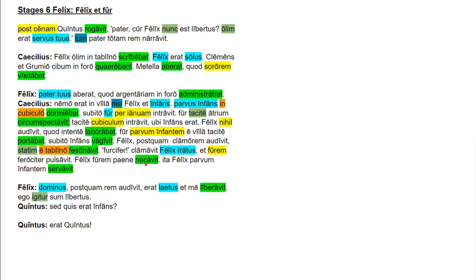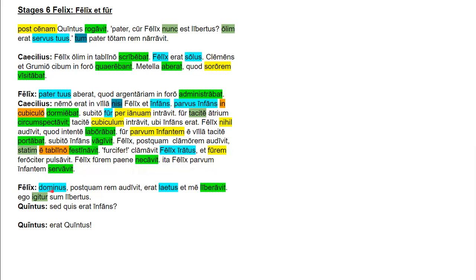Felix furem paene necavit. Nominative subject, accusative direct object, adverb, perfect tense verb. Felix nearly killed the thief. Okay. So, ita, Felix parvum infantem servavit. Ita is an adverb. It means thus. Felix is our nominative subject. Parvum infantem is our direct object. Obviously, infantem is the noun, parvum is the adjective, and servavit is a perfect tense verb. So this means, therefore, or thus, in this way, Felix saved the small child.